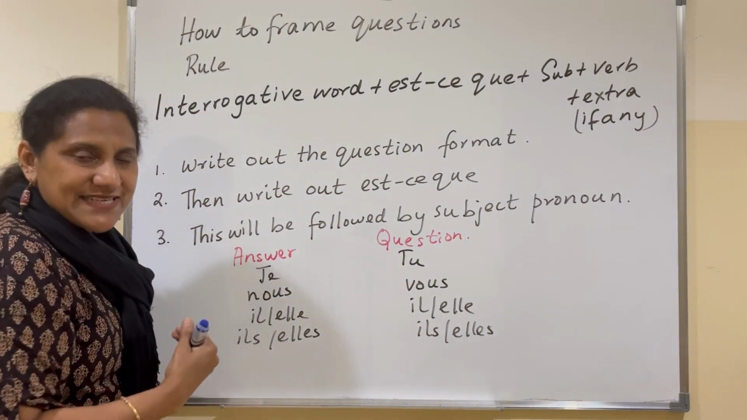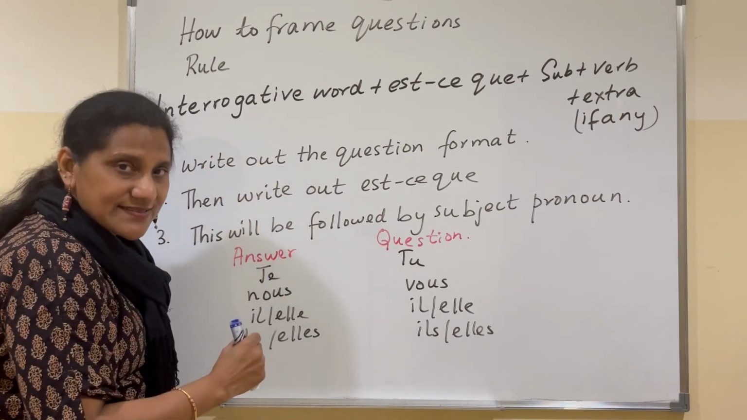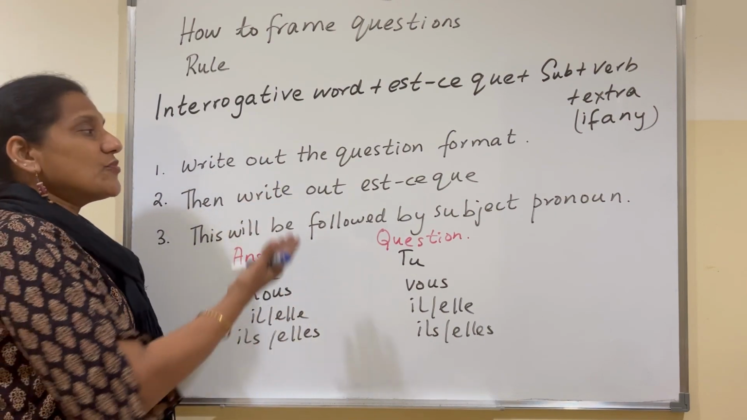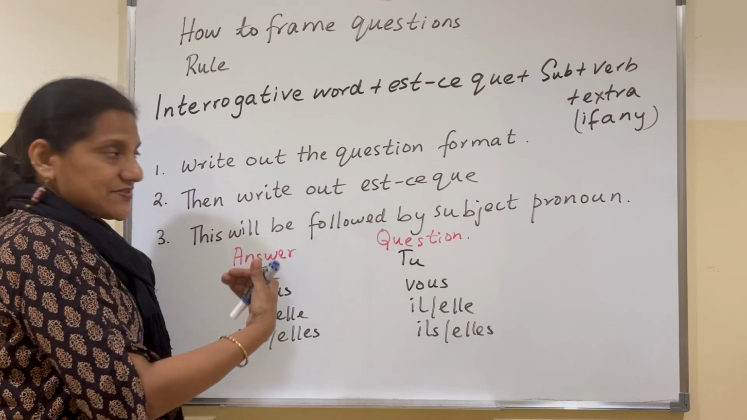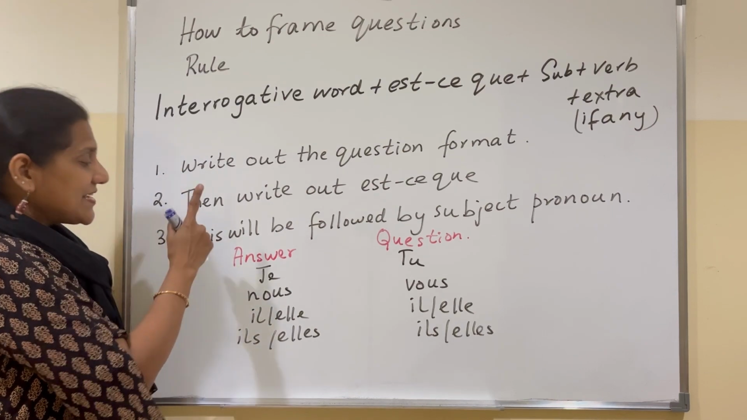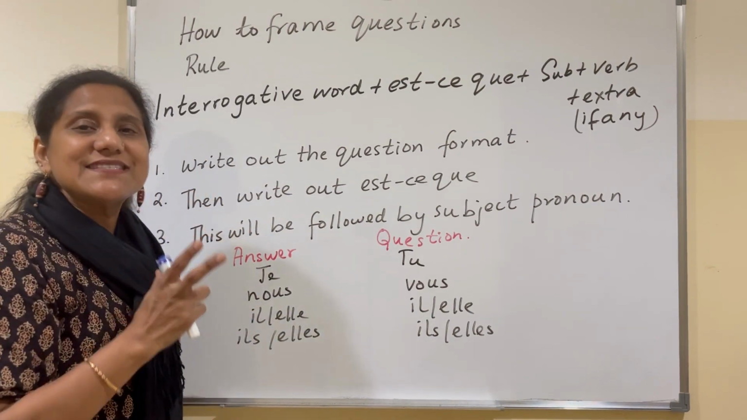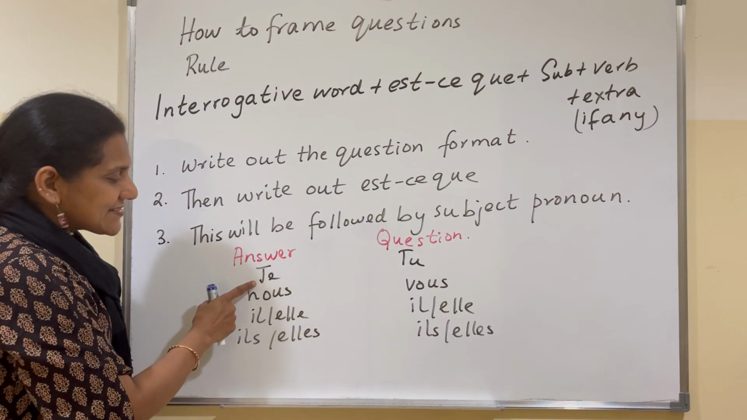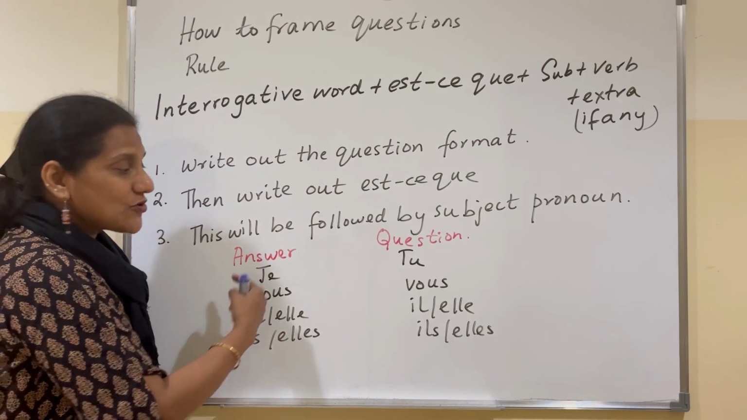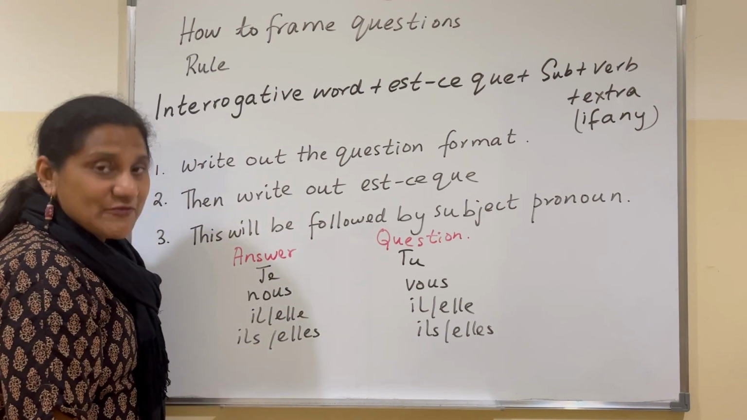Now, step by step, what are my steps? First, write out the question format. Once we do an example, when we finish all the rules, I'll show you some examples. You will be able to understand what these steps mean. So write out the question word, then write out est-ce que. This will be followed by the subject pronoun. Now you're framing a question, right? So a sentence has been given to you. If the sentence has je, you're going to frame the question using tu. If the sentence has nous, you will ask the question with vous. Il and elle, singular and plural, will remain the same.